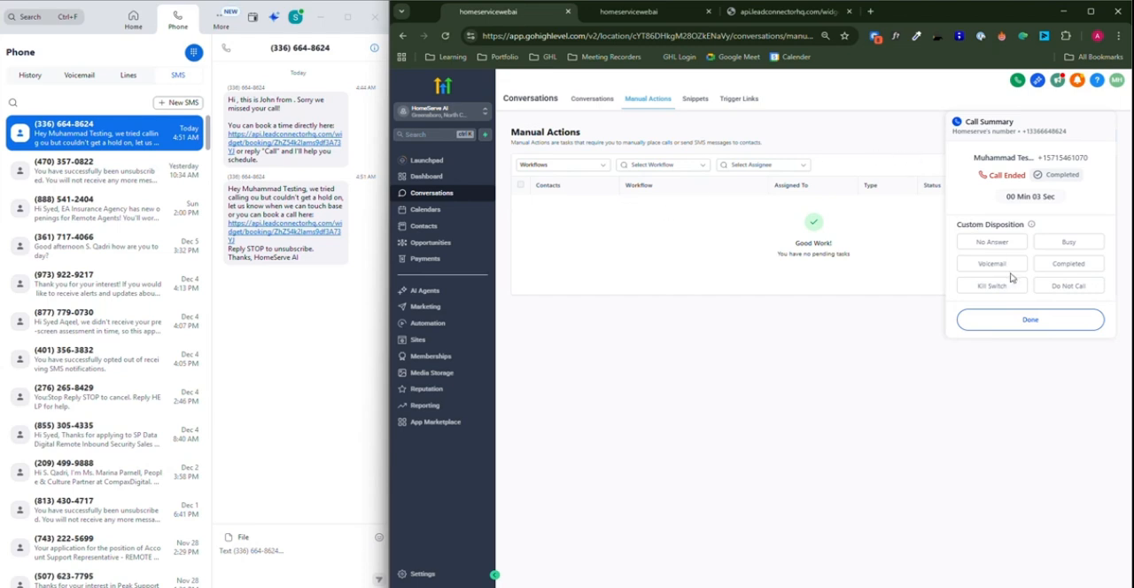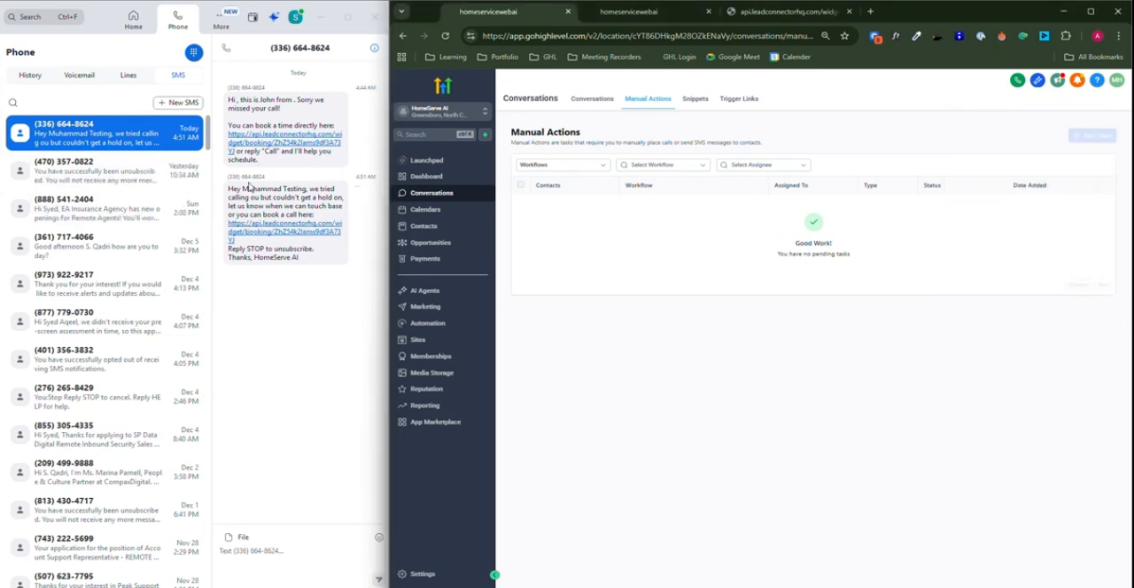And no answer and busy basically mean the same thing. They both have the same action, which is going to exist. Now, for example, for this case scenario, I'll select kill switch, which is going to remove from all the other stuff. Or I'll just say completed or voicemail, whatever suits best. So I'll just leave it. I'll just do busy for now.